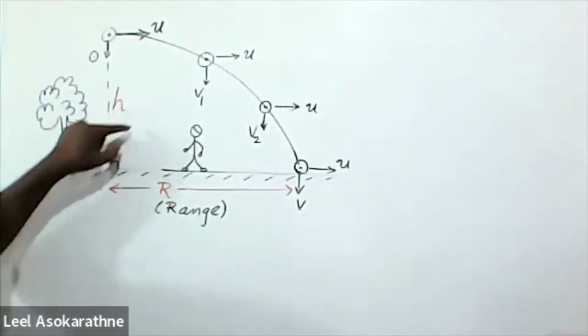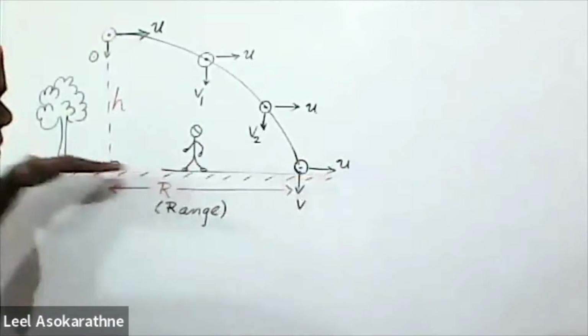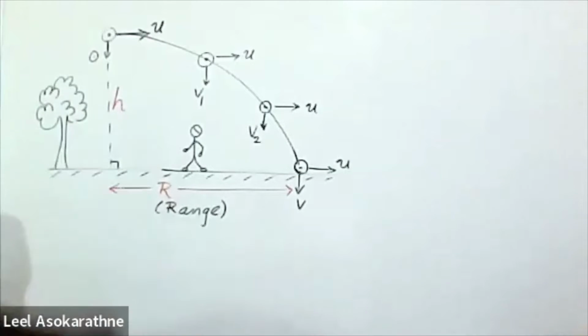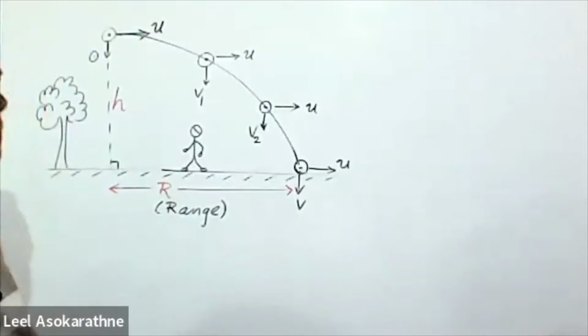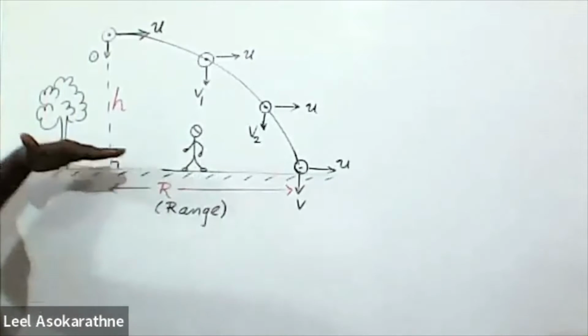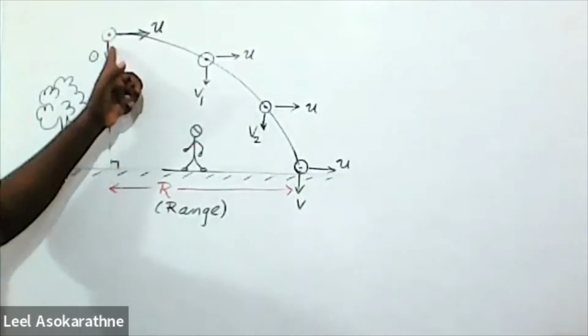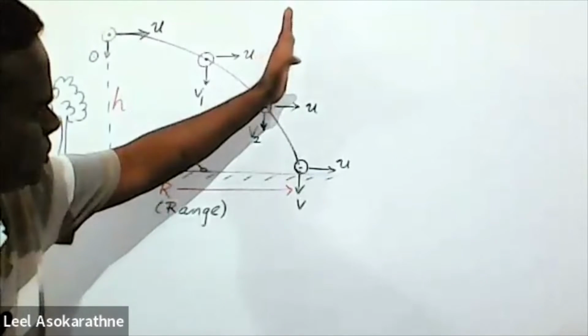Then you can understand here h, it is projected above the ground. This is the height h here, and we are talking about this range as well. Simply you can understand horizontal displacement. When you project somewhere here, then horizontally what should be the displacement?